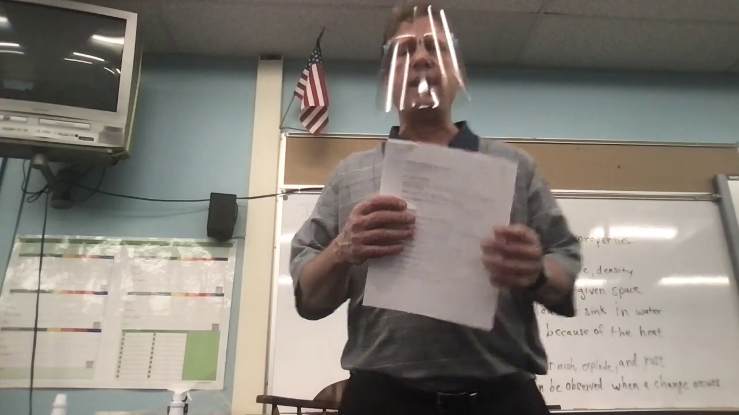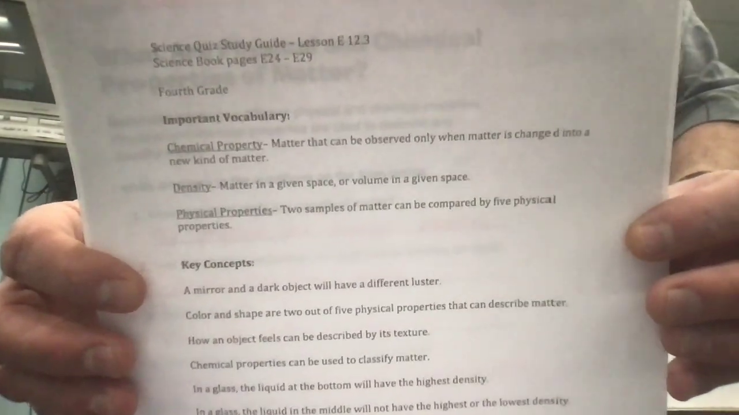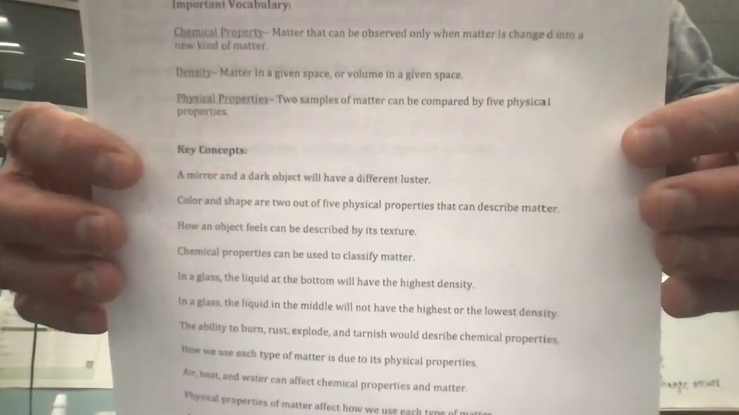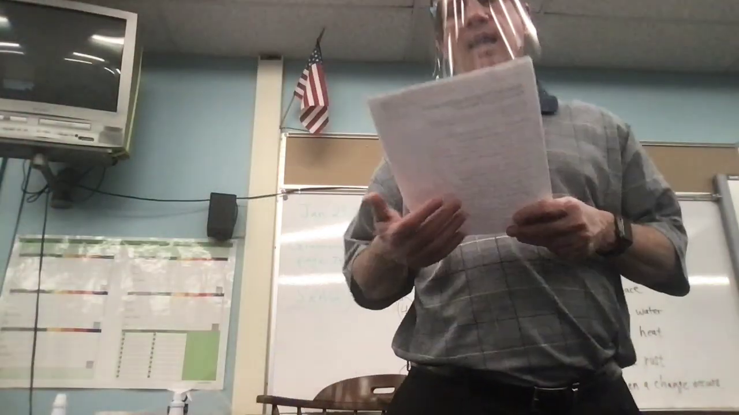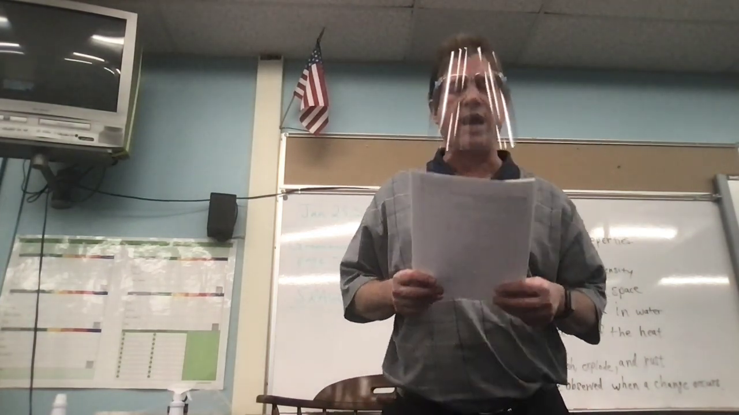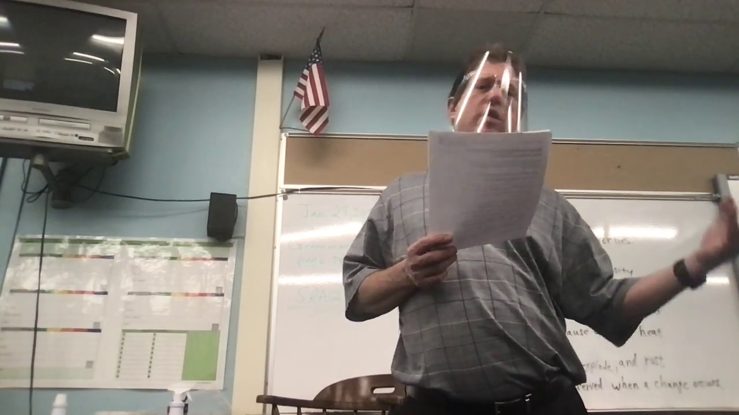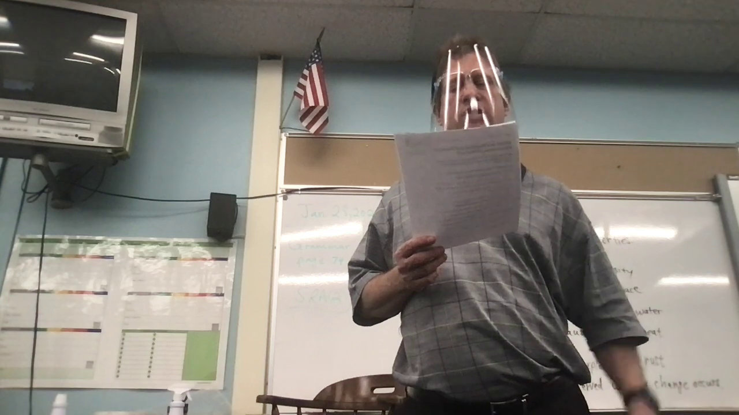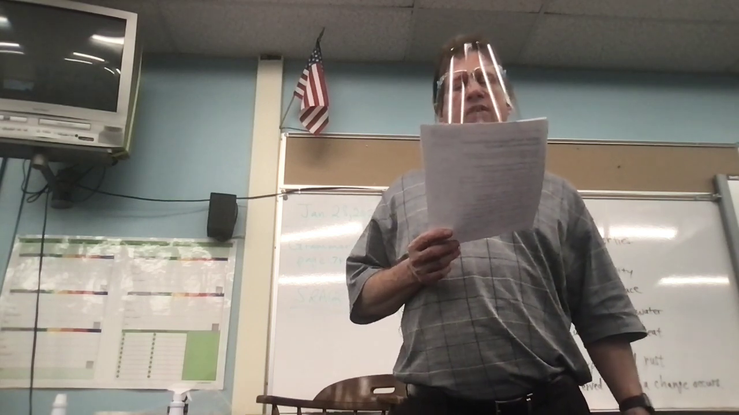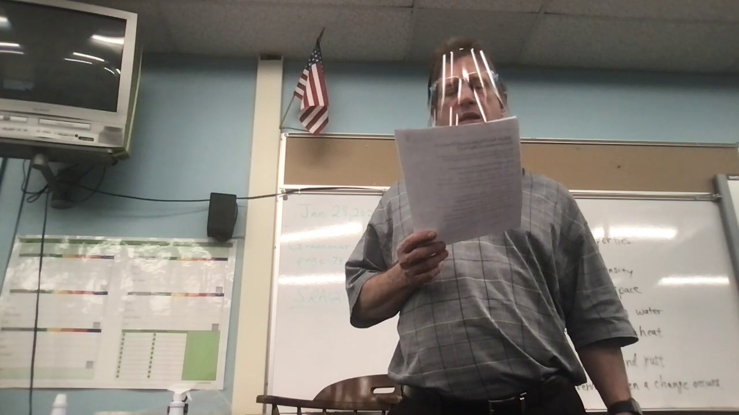Okay, so this is your study guide. It is on Google Classroom, and we did hand it out in paper form here at school, but this is what you need to know for the test. Chemical property: a property of matter that can be observed only when matter is changed into a new kind of matter. We just talked about that. Or maybe an egg that's being fried and changes from a liquid to a solid. Density: matter in a given space or volume. Physical properties: 2 samples of matter can be compared by 5 physical properties.